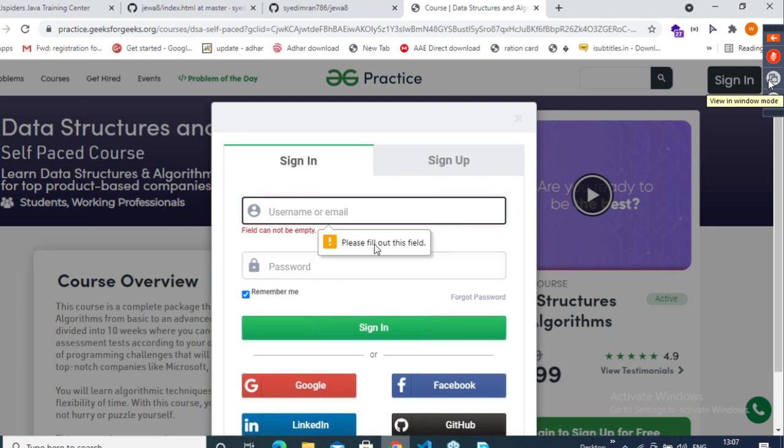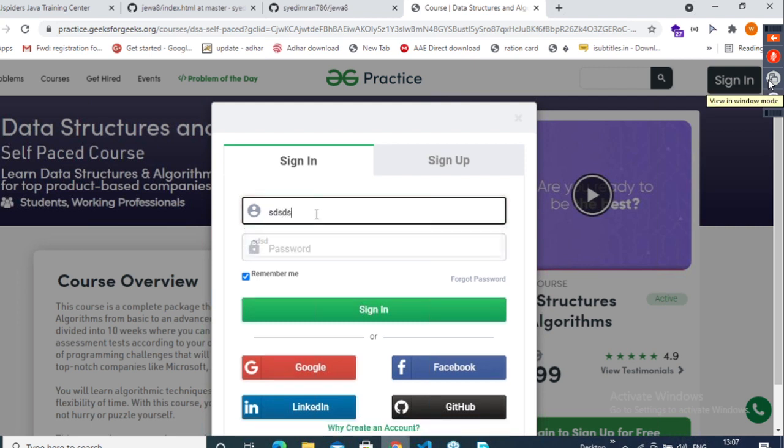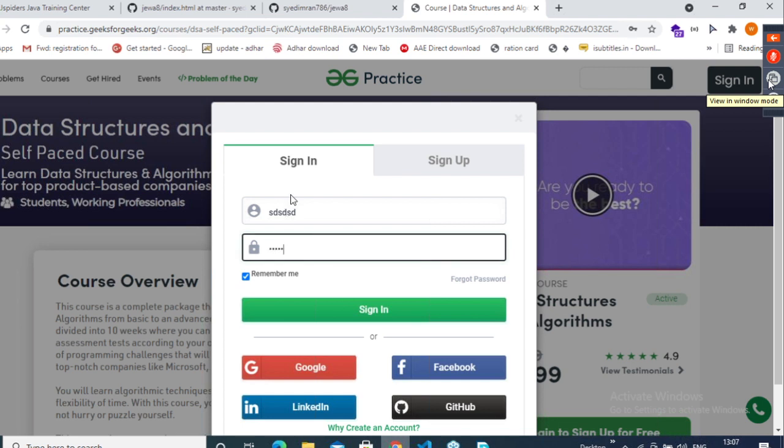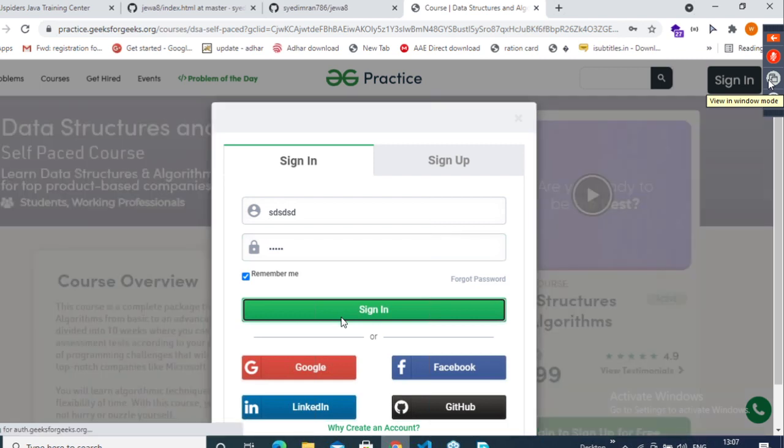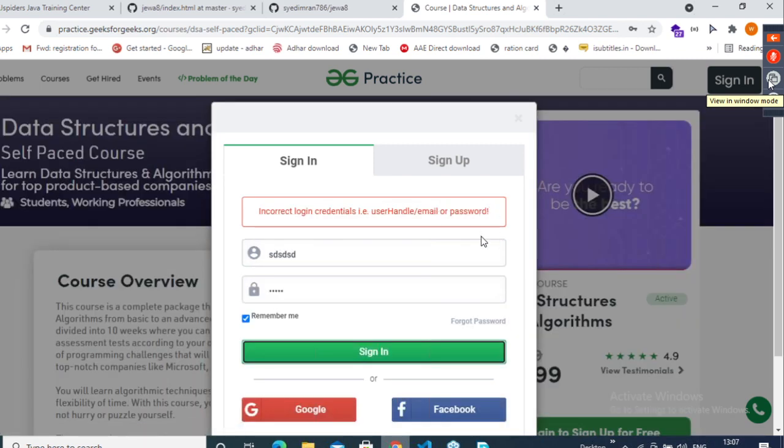Wow. Tell me which attribute it is. Please fill out the field. Required attribute, right? So let me type something, guys. Here also I'll type some password. See, there is no message. I have entered improper values. Click on sign in. Wow, we got one message here. Yes or no? We got one message here.